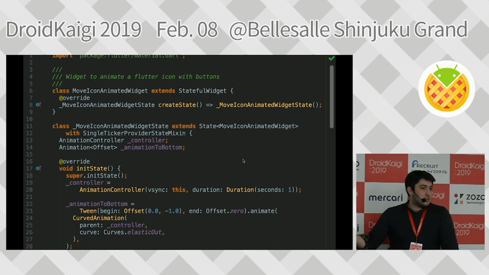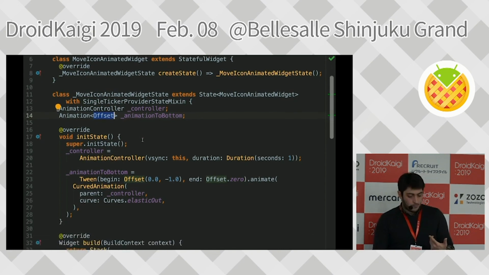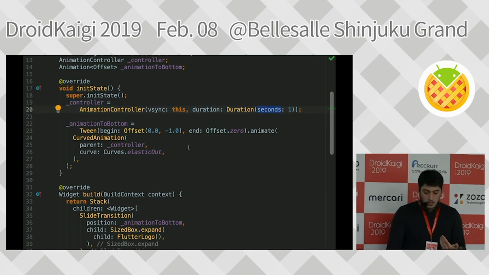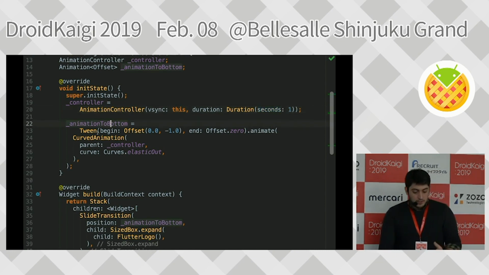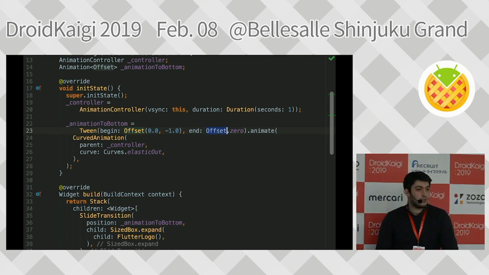So what we're going to do here is, again, simply use stateful widgets, animation controller, and finally animation object. I created an animation controller, and my animation object is of type offset, so it would interpolate as an offset. I created the animation controller exactly the same way as before, only I changed from milliseconds to a second. And I created this object with tween, saying offset from -1, which means negative infinity at the top in the y coordinate in our case, and it will go to the center of the screen.